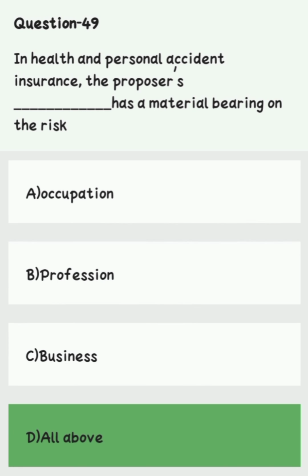Question number 49. In health and personal accident insurance, the proposer's dash has a material bearing on the risk. Option A, occupation. Option B, profession. Option C, business. Option D, all of the above. Right answer is option D, all of the above.